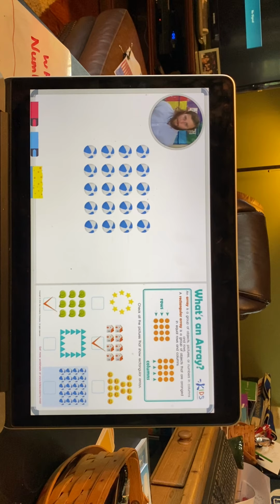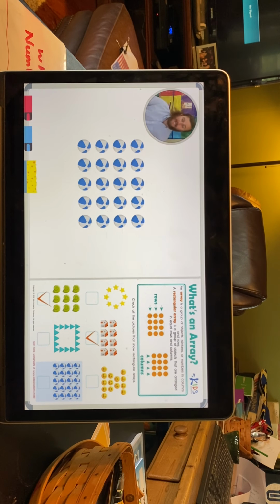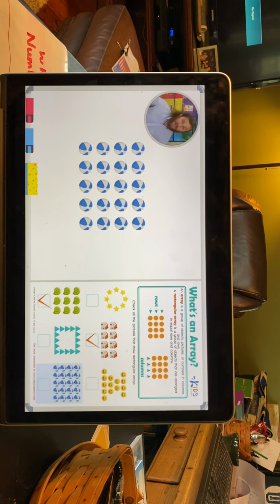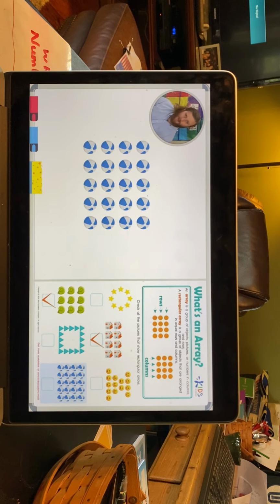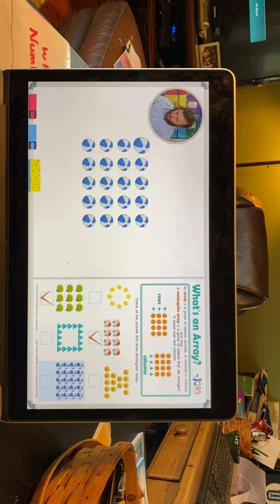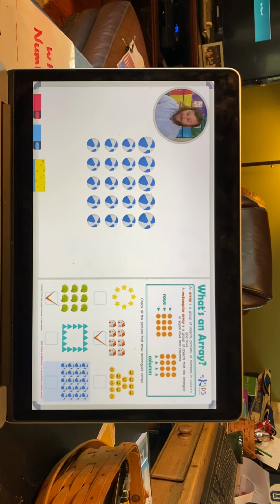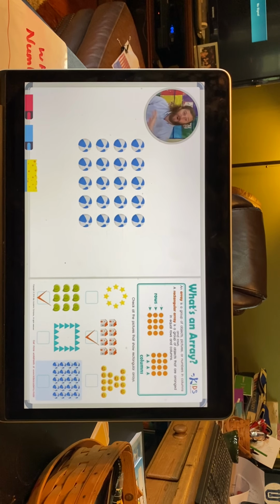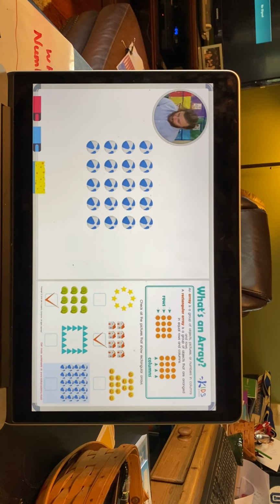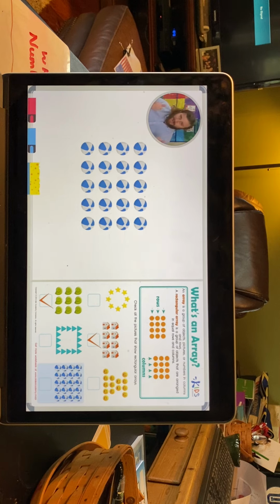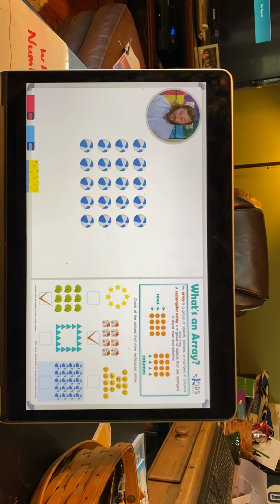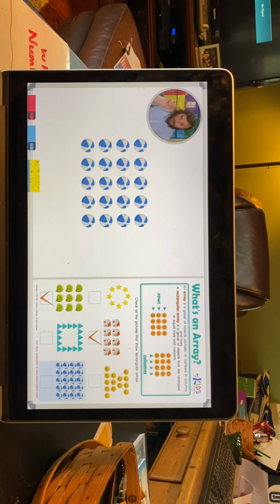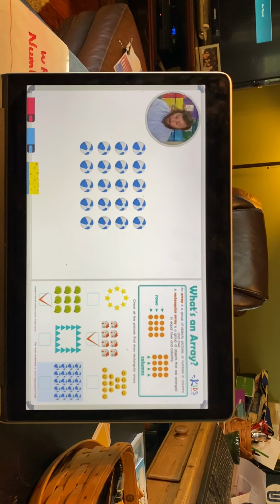Finally, if we look at our last picture of beach balls, this does look like a rectangular array as well, but let's take a closer look and count the rows and the columns to make sure it's equal. In our first row, there's 1, 2, 3, 4, 5. And if we look closely in all the other rows, there's also 5 beach balls. So that's a good start. I'm thinking this is an array. But let's count the numbers in the columns just to be sure.